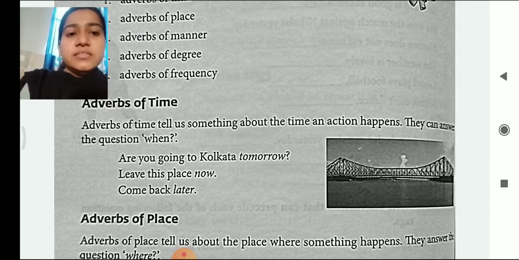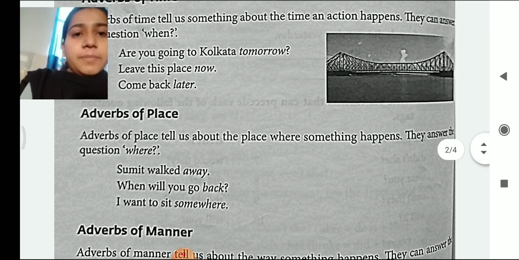Are you going to Kolkata tomorrow? So here we can say, when are you going to Kolkata? So the answer here is tomorrow. Leave this place now. So leave this place, when will you leave this place? So the answer will be now. So now is also a part of adverb of time. Come back later. So when will you come back? The answer to this question is later.